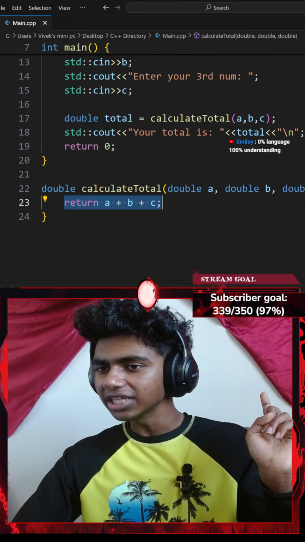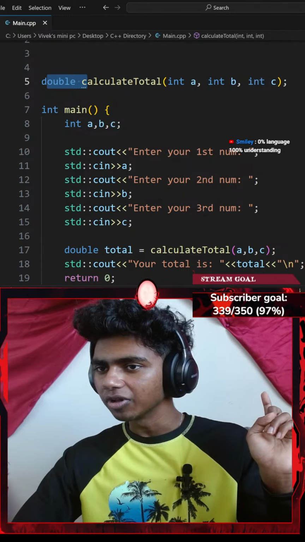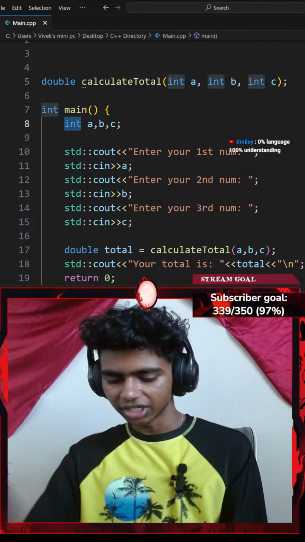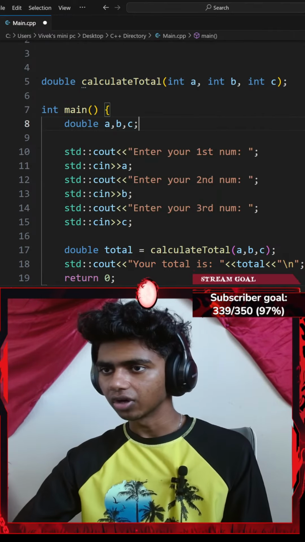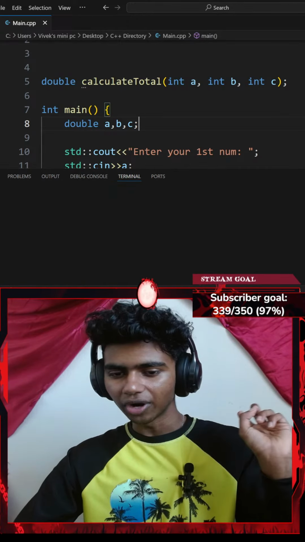Okay, so I returned A, B, and C. That is a double. Oh, I think because these are integers. Let's go with double. There we go. Now if I hit Ctrl S to save the code and run the command.